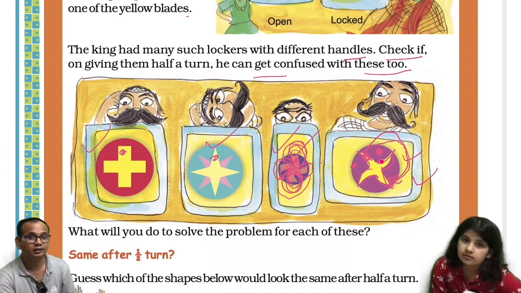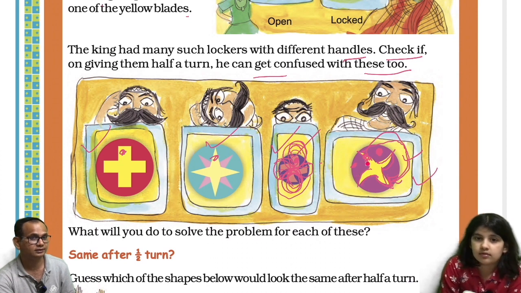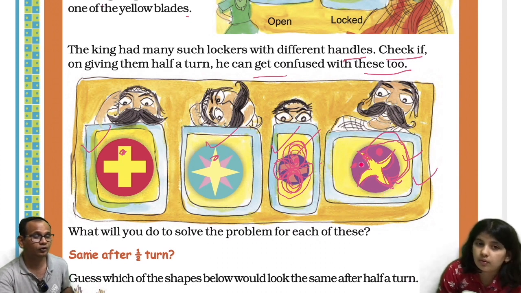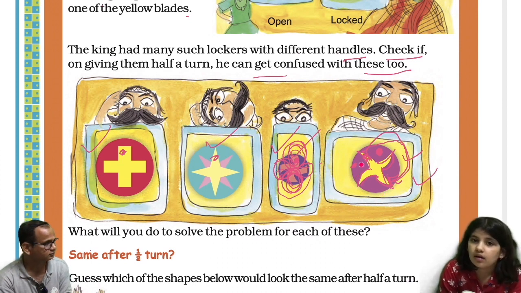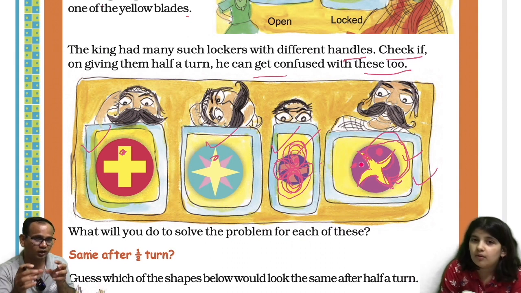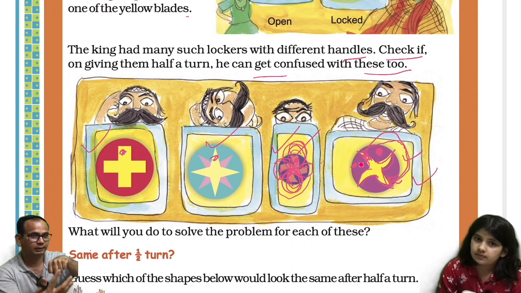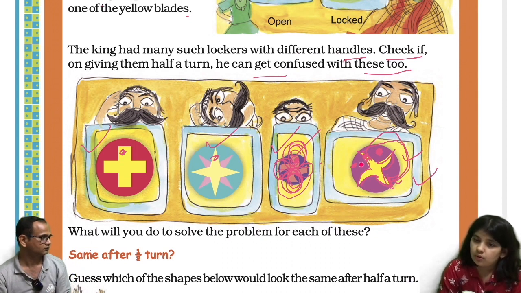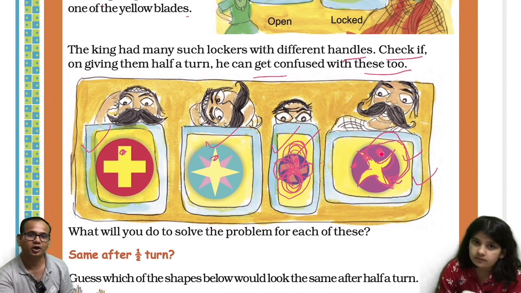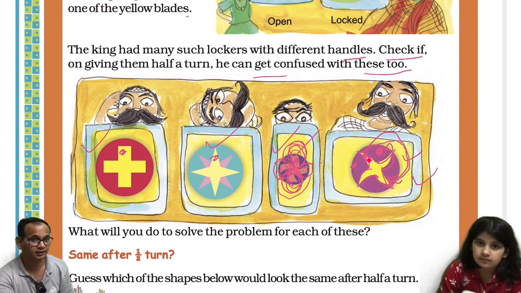This won't turn. Only these blades will turn. These are the blades. Have you not seen any locker, Avisha? No. A locker is like a handle. If you do like this, the background section will not move at all. Oh, okay. So Avisha has put a dot here. That is wrong. You have to put a dot on one of the blades. Okay, here you have to put it.